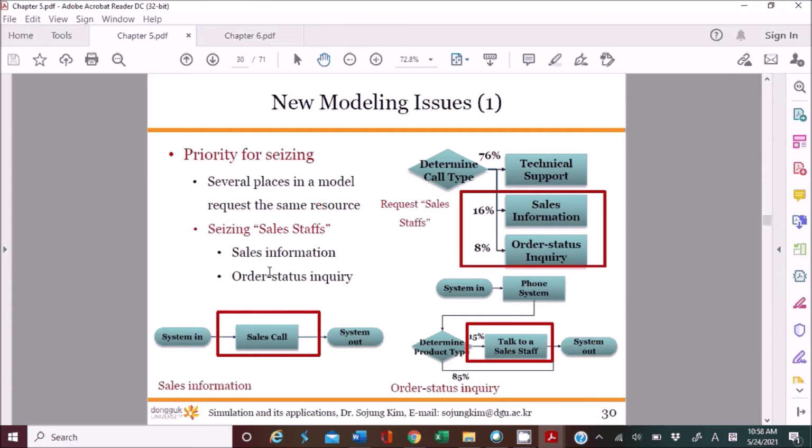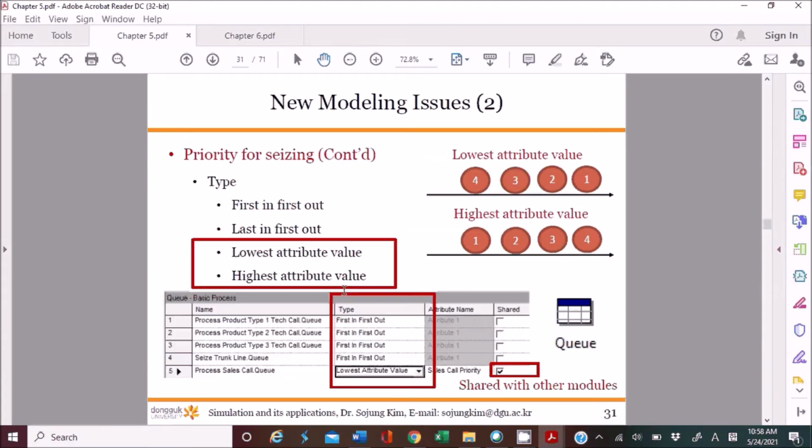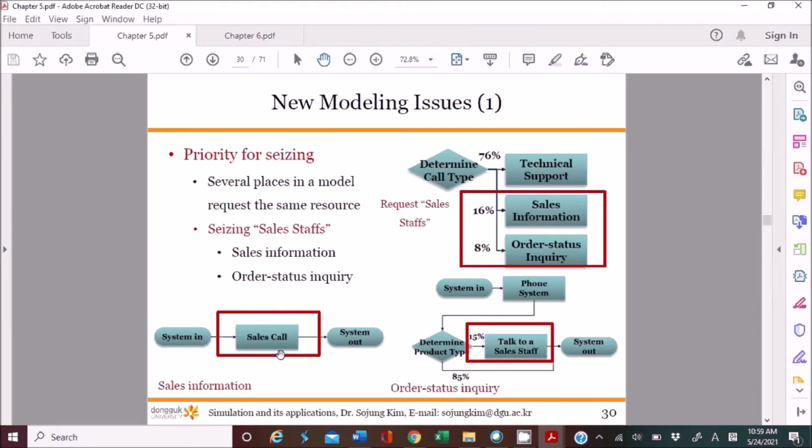So the sales staff: there was a seize module to seize 1 unit of the sales staff, right? And we gave different priorities to seize the resource. You remember this, right? And then we used a shared queue, so that the queue can be shared by multiple modules, which are the sales call and also talk to a sales staff.